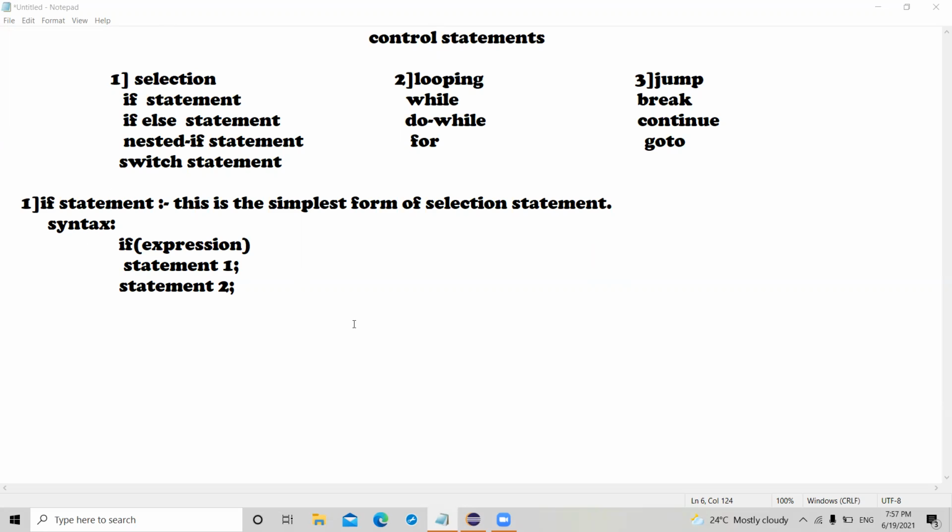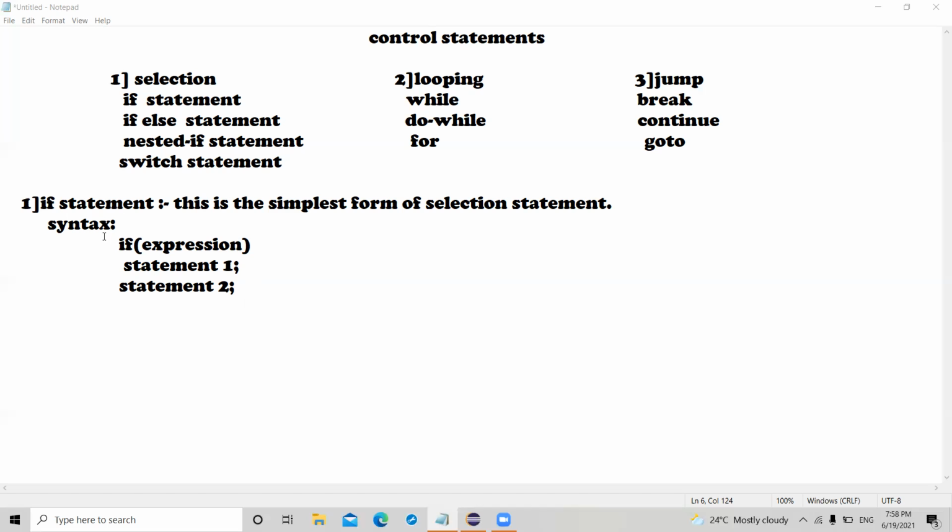The if statement is the simplest form of selection statement. We use this if statement frequently in decision making. Decision making is nothing but statements that allow us to make a decision based upon the result of a condition. Based on the result of the condition, the decision will be taken. I will give a best example for decision making.